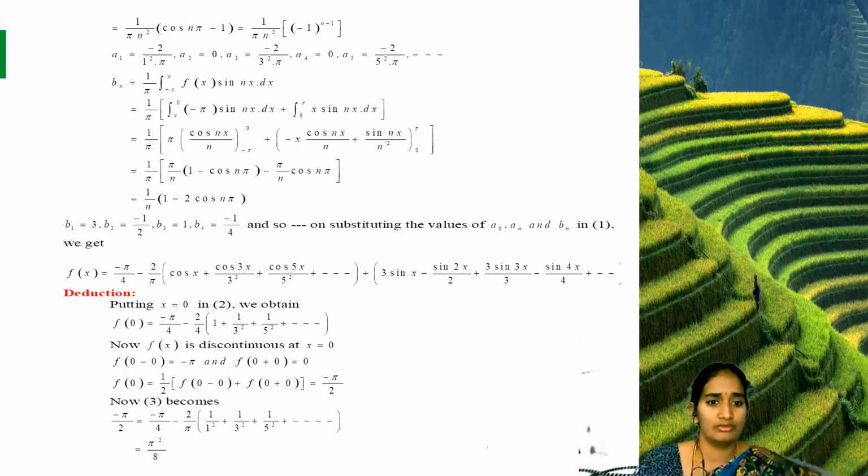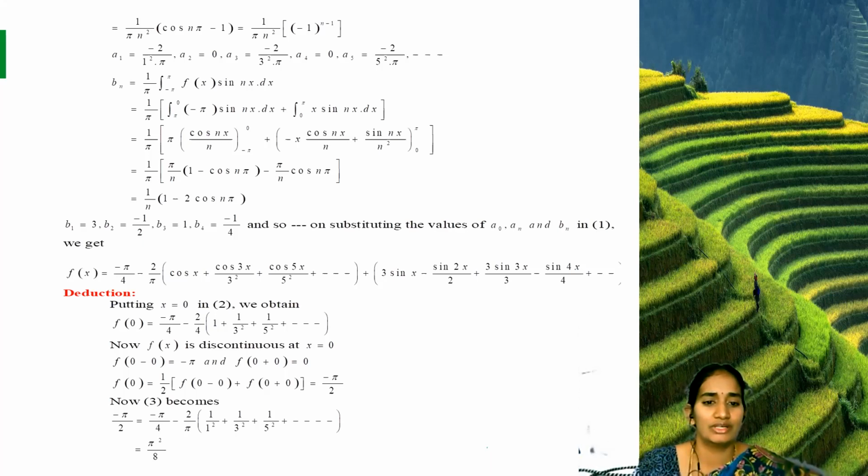So now we need to find the f of 0 value. Now f of x is discontinuous at the point x equals 0. This discontinuity point is 0. So now we are finding f of 0 minus 0, the left hand limit, is minus pi. And f of 0 plus 0, the right hand limit, is 0. So then only we are writing f of 0 equal to 1 by 2 of f of 0 minus 0 plus f of 0 plus 0 equal to minus pi by 2. This is the value of f of 0.